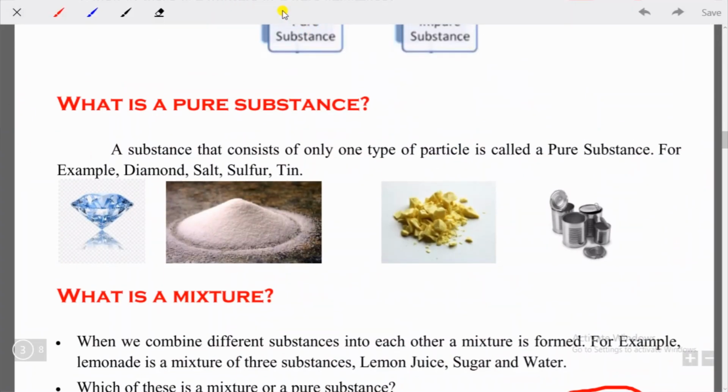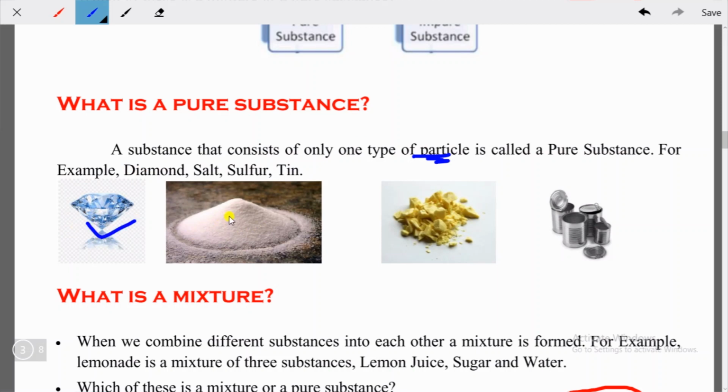Okay, next question, what is a pure substance? You have this definition of pure substance: a substance that consists of only one type of particle is called a pure substance. So what is a pure substance? The substance which consists of only one type of particle. This is a very important term. As I have explained earlier, in diamond you will find the particles of diamond, you will not find the particles of salt. This is a pure substance.